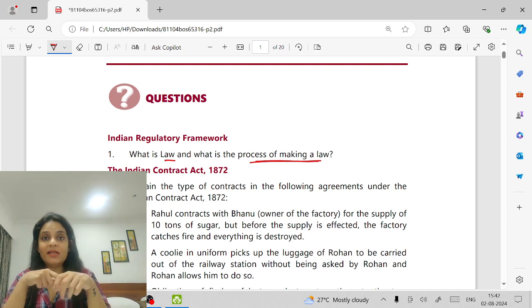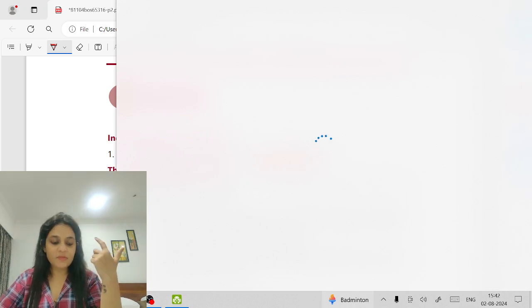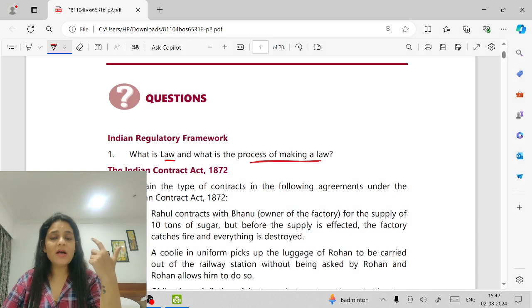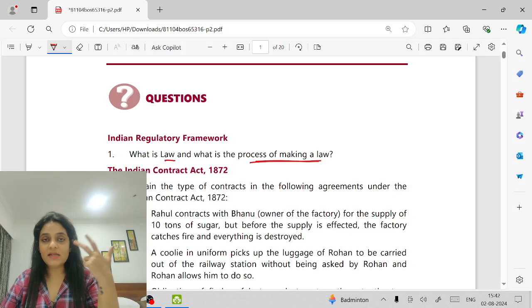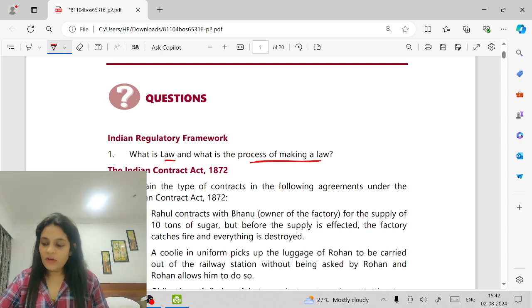First of all, a bill is made, which is laid down in both the houses of the parliament. First, Lok Sabha, it is passed there, then Rajya Sabha, it is passed there. Once it is passed in the Rajya Sabha, the president signs it, it gets the assent of the president, and then it is notified in the official gazette. Once it is notified in the official gazette, it becomes an act. So moving on to the next one.